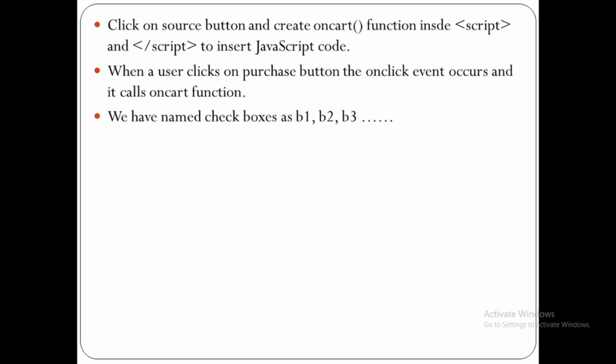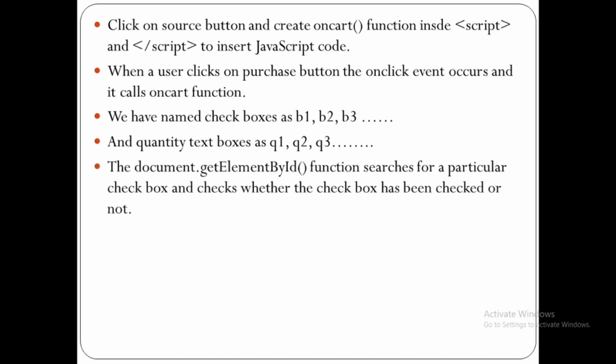Now remember, we have named checkboxes as B1, B2, B3, etc. Same way, for quantity text boxes we have given Q1, Q2, Q3, etc. names. Now in JavaScript we will use a function document.getElementById. The document.getElementById function searches for a particular checkbox.